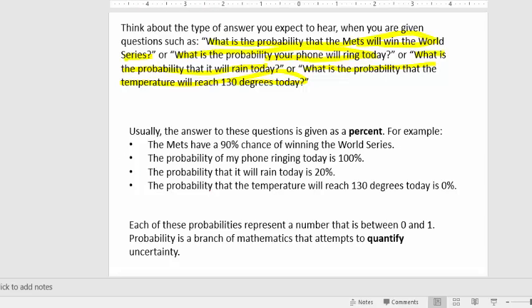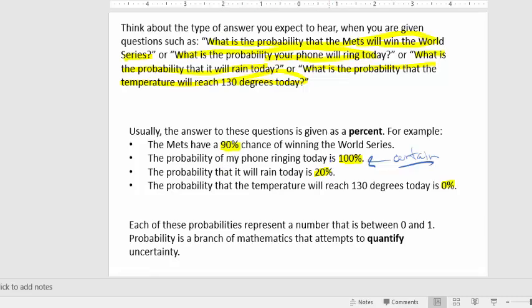So, what you really should have noticed there is that all those values were somewhere between 0 and 1. Because 90% would be 0.9, 100% would be 1, 20% would be 0.2, and 0% is obviously 0. So a couple of things there to note are that the 100% probability means that it's certain, right? It's definitely going to happen.